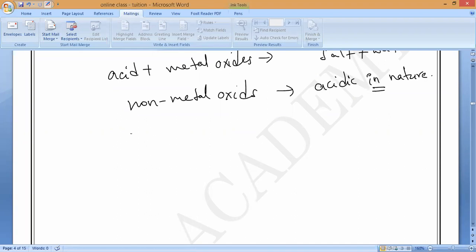That is why, when a base reacts with a non-metal oxide, what will it form? It will form the respective salt plus water.